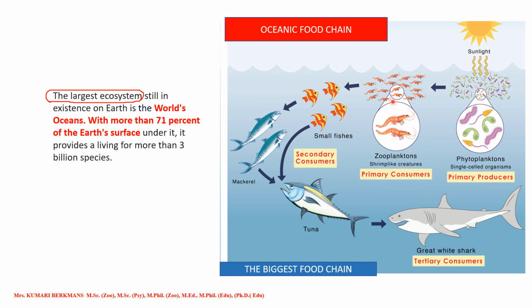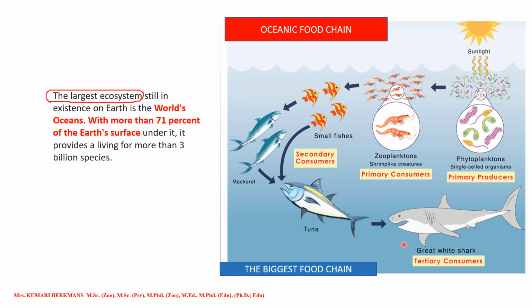And these small organisms, the zooplanktons, will be eaten up by the small fishes. Then this will be eaten by the big fish. Then by the tuna, which is a little bigger. Then this tuna will be eaten up by the great white shark. Okay. So you can see this is the secondary consumer and this is the tertiary consumer. Okay. If this animal dies, it falls on the floor of the ocean and it may be taken up there. Okay, so this is the oceanic food chain.